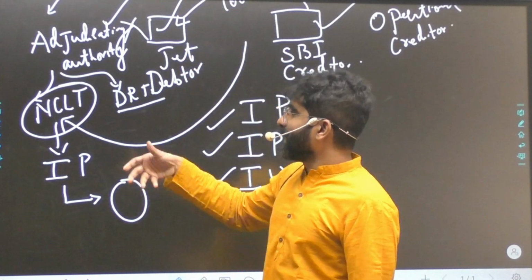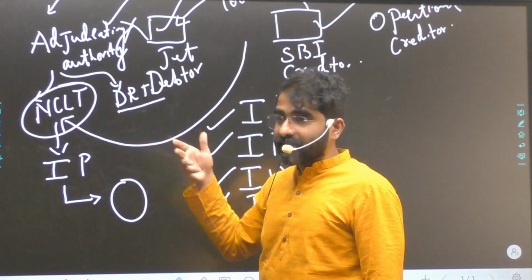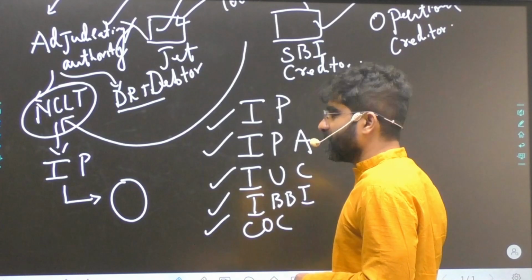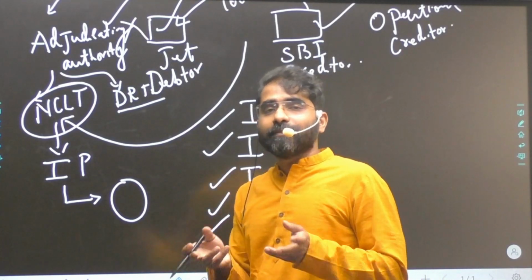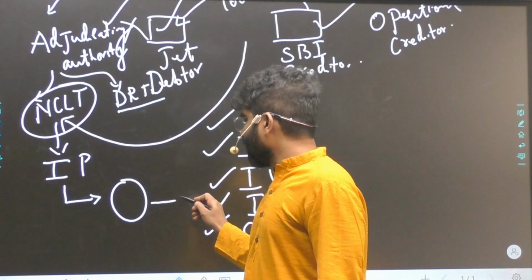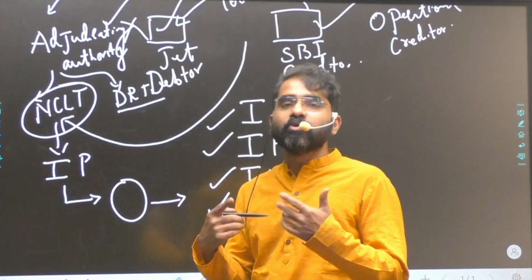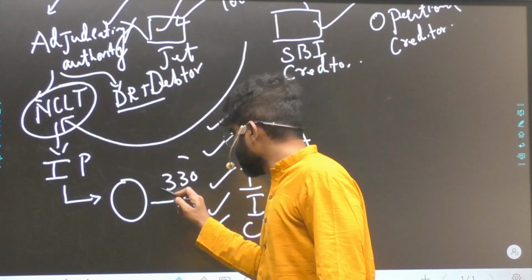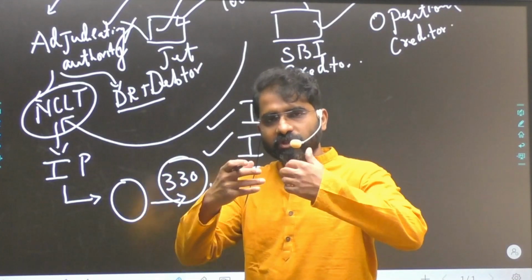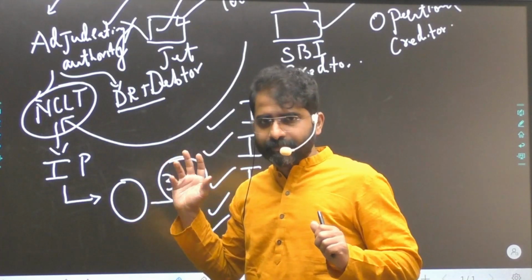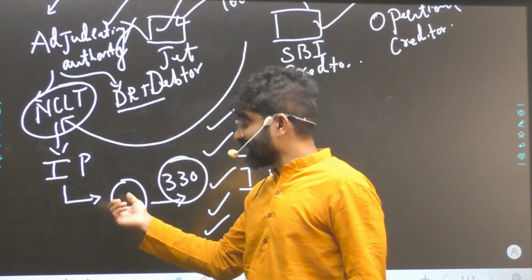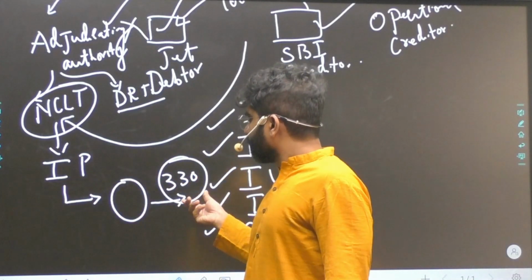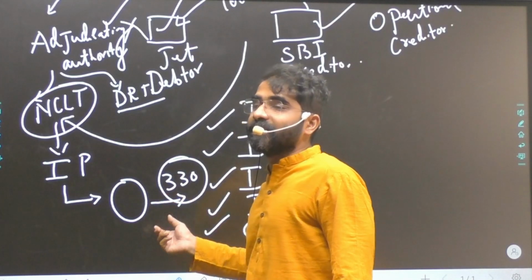It should be accepted by the committee of creditors. The committee of creditors, mainly the creditors who have given loans, have to accept it. Once a plan is accepted, within 180 days, plus another 90, that is 270. Earlier it was 270, now it is extended to 330 days. So within 330 days, you have to liquidate the company or revive the company, whatever it is, once it is accepted. If it is not accepted, no issue. If it is accepted, then it should be over within a span of 330 days.